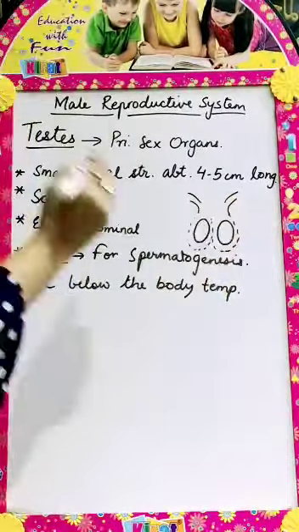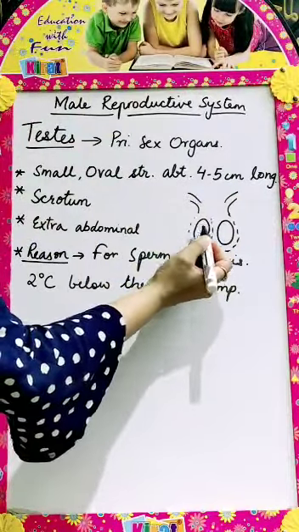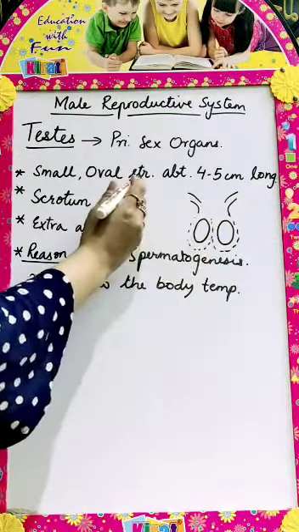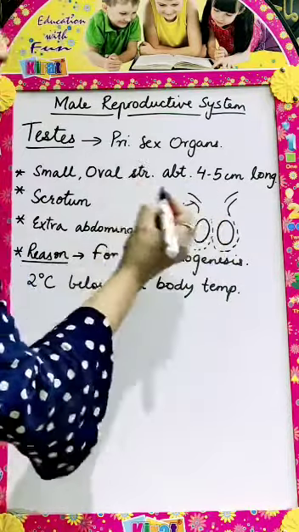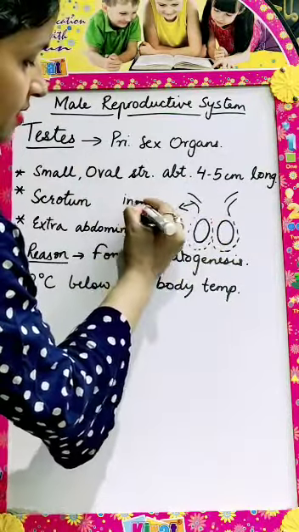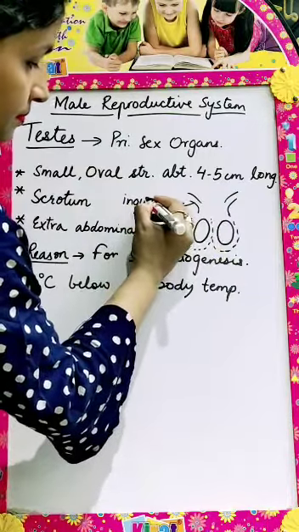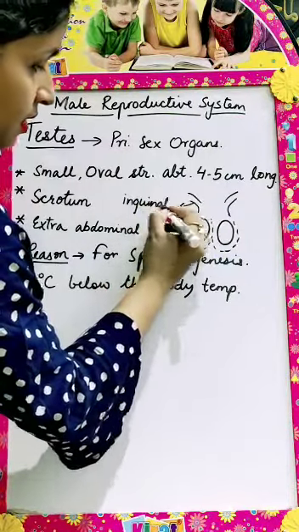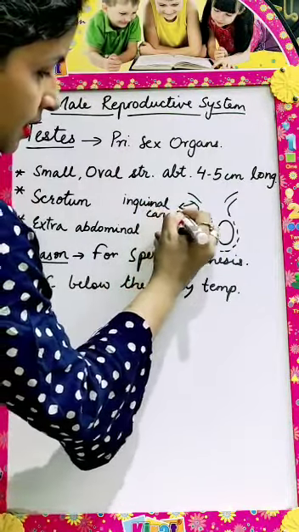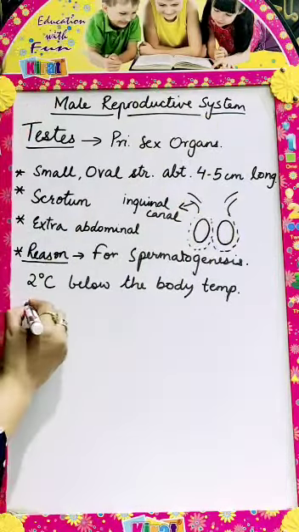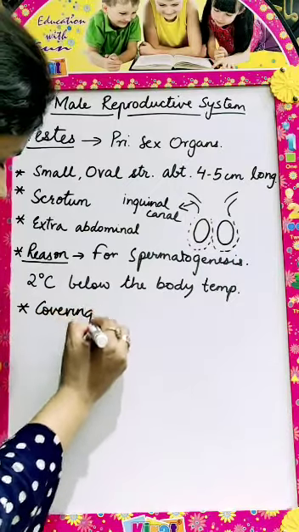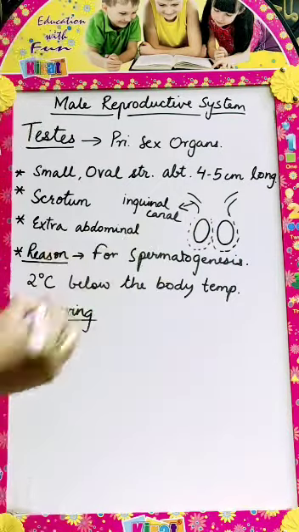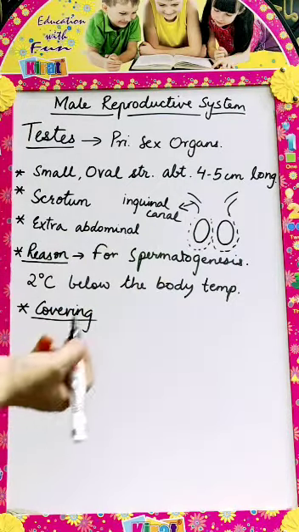Now we can see that these testes or scrotum are attached to the abdominal cavity with this canal, and this canal is called inguinal canal. Now we will see the covering. The testes are covered by 3 layers.